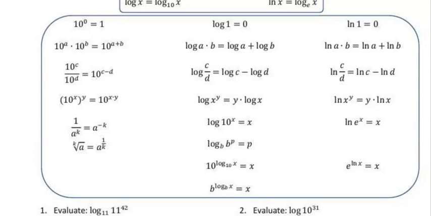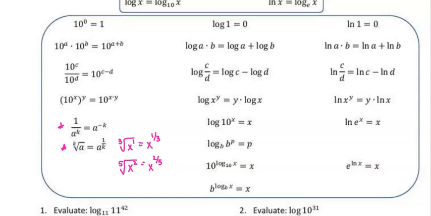All right, if you have the kth root of a, that equals a to the 1 over k. So another example of this would be if we have the cube root of x, it's understood that the x is to the first power, so that would equal x to the 1/3 power. Another example of this is if you had the fifth root of x squared. You can rewrite that as x to the 2/5 power. So those are going to be two of the ones we use a lot.